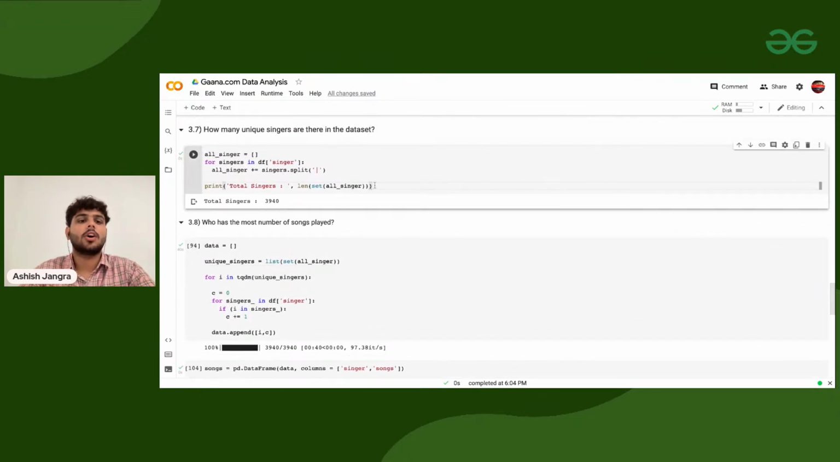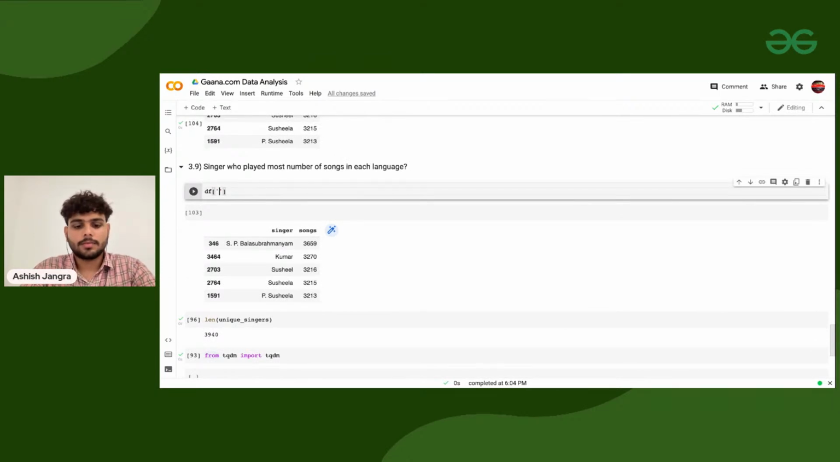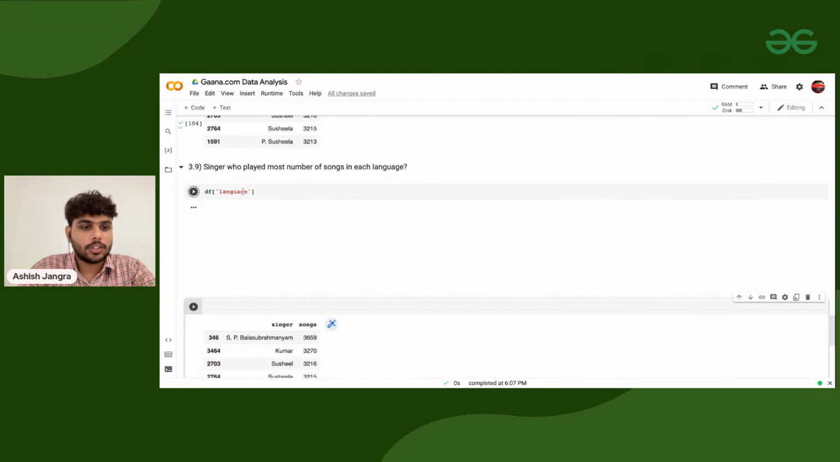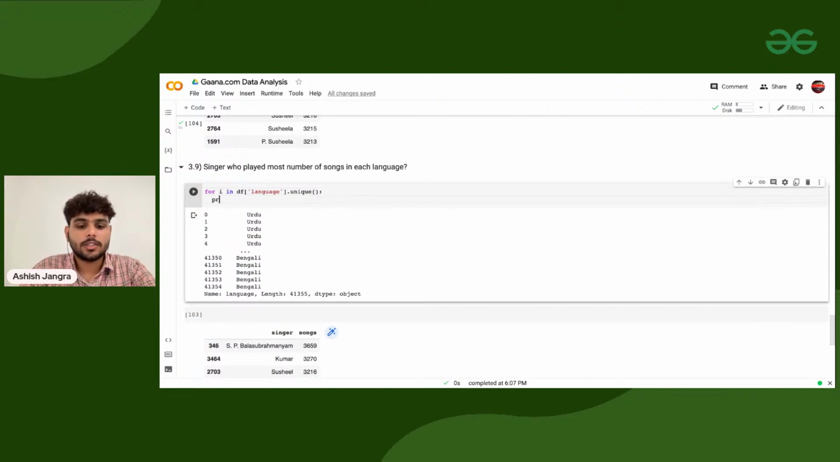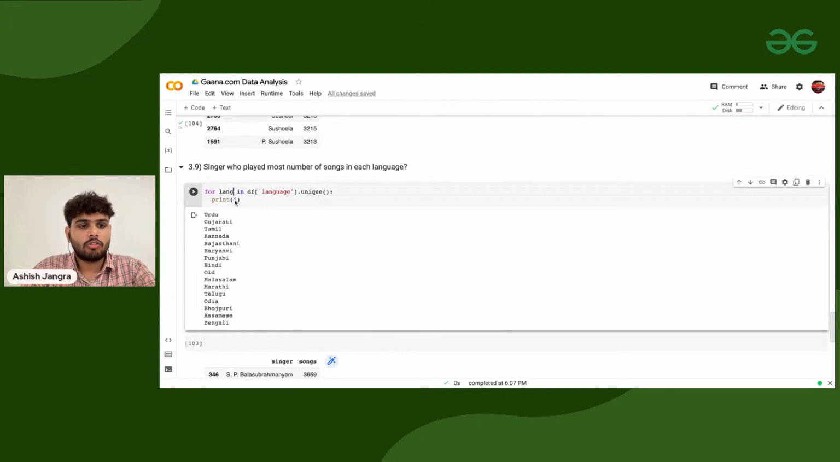That's something we already have. So now we are going to take df of singers. These are all the unique singers we have, but we want to do it language specific. So first of all, we need to take language. Sorted. We'll go for i in df dot unique, all the unique languages we have. This is about the language.